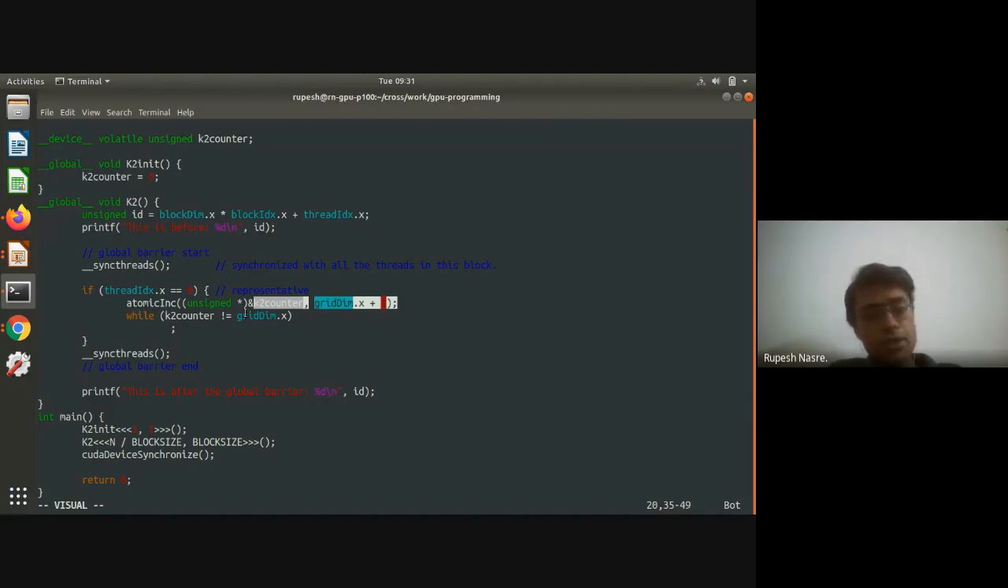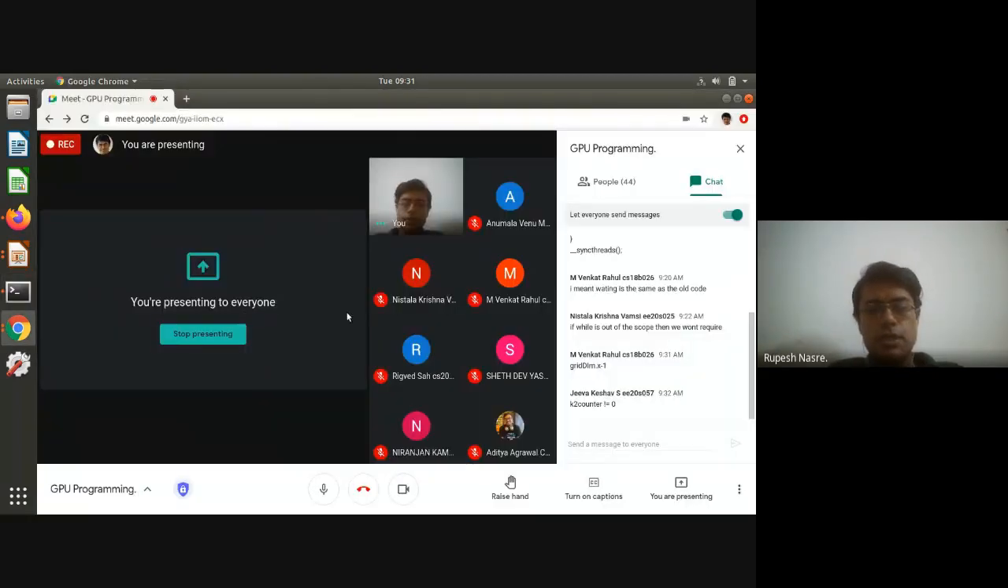There could be others. For example, some people initialize the counter to griddim.x. Right? That is the number of thread blocks. And then you go on decrementing the value until it reaches 0. That is also another way in which it can be done. Again, you might have to take care of the wraparound. Yeah, so as Venkat has said, griddim.x minus 1, Jiva has said K2 counter not equal to 0. Correct. Any other concerns, questions here?